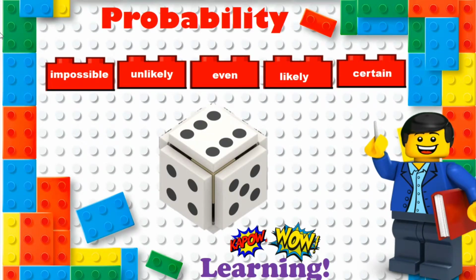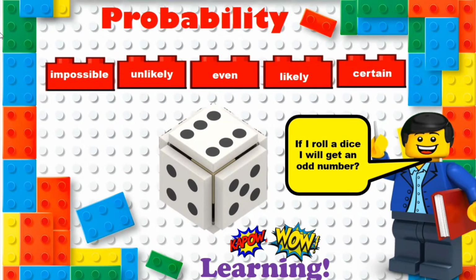The next one. Now we've got a dice, so we have to be careful now. If I roll a dice, I will get an odd number. So think of all those numbers between 1 and 8. Okay, is it impossible, unlikely, even, likely, or certain? Have a pause, have a think. You should have said even. Yes, because half the numbers are odd and half the numbers are even.